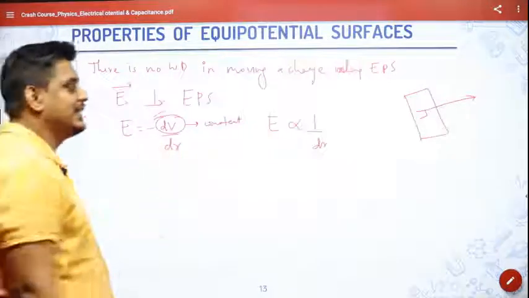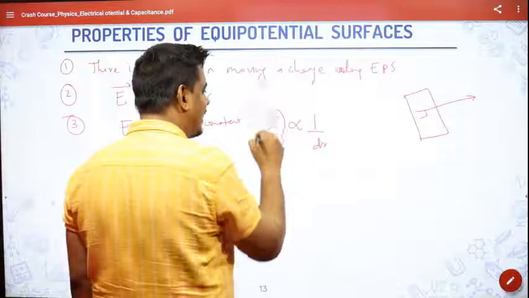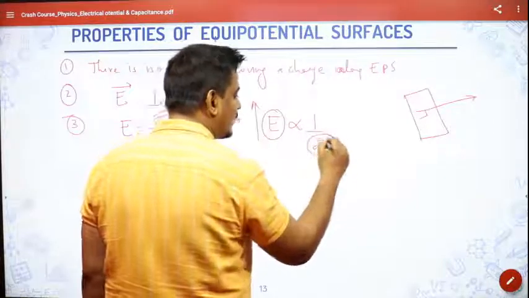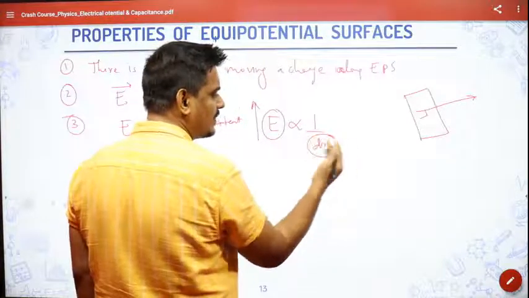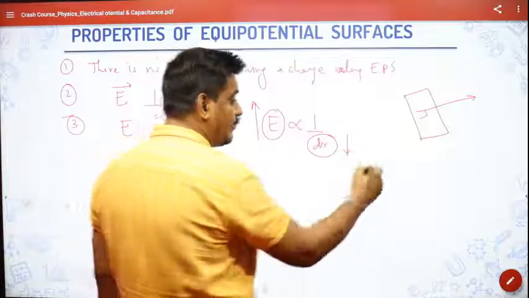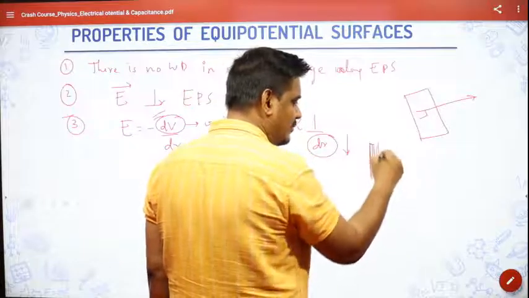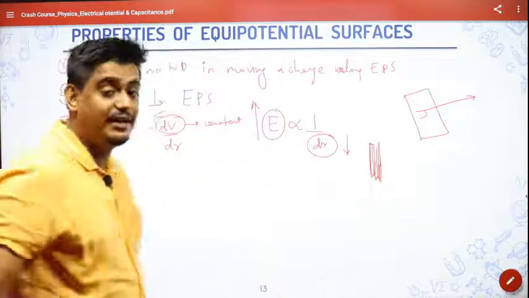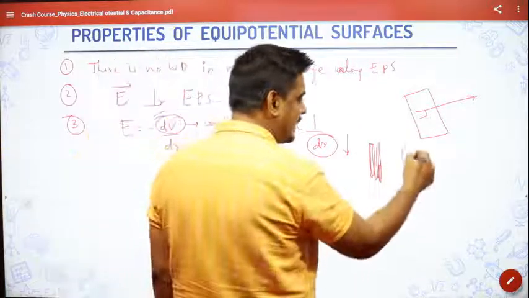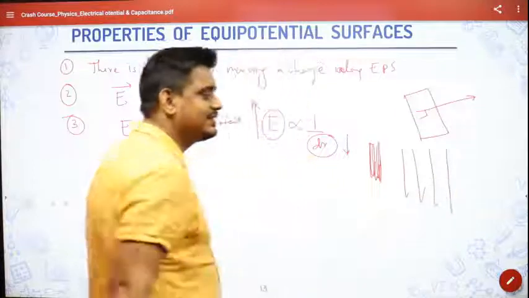Meaning is that if electric field is higher, dr, the distance between two surfaces, will be lower. If we have surfaces like this very very close to each other, it means electric field is very high. If they have more space between them, electric field is lower.